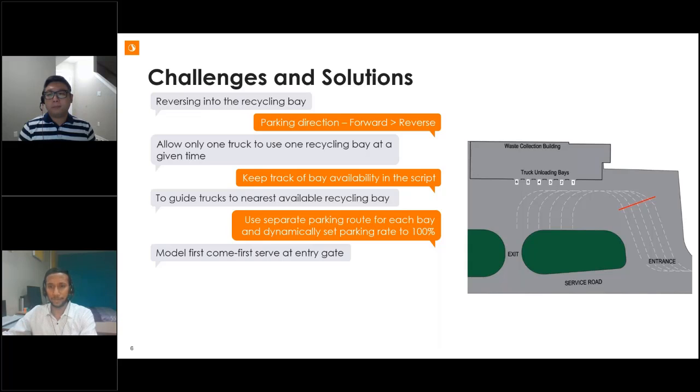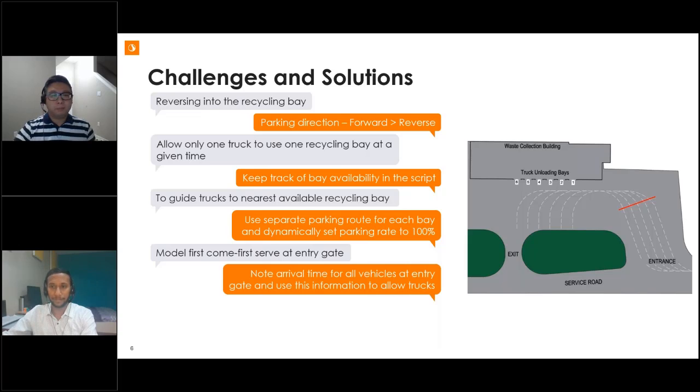The next challenge is to model first come first serve at the facility entrance. We implemented first come first serve based on the truck arrival time at the entrance, that is, at the stop line. In the COM script, we note down the arrival time for each truck and then use this information to decide which truck will be allowed to enter the bay next.